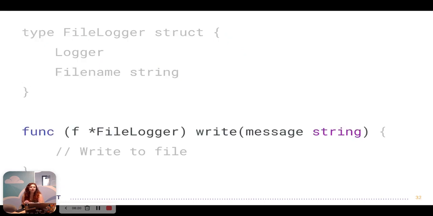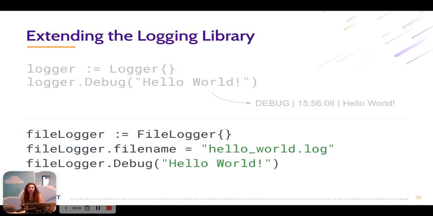So once again, as you probably know, in Go, we don't have decorators or annotations like in Java, so we don't have that override annotation. So we'll just create the write method without that annotation and write to a file instead of to stdout. Great, so let's put that all together. We'll create a file logger instance, set that file name to be our log file, and then call the debug method. Now what we expect to happen is for it to log to a file, right? But then what actually happens is that we're logging to stdout again. So we have a bug here.